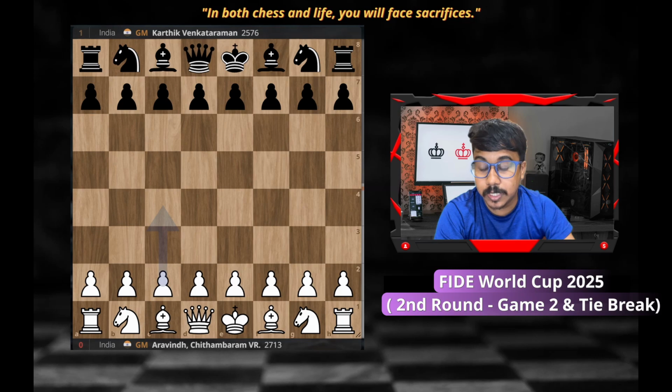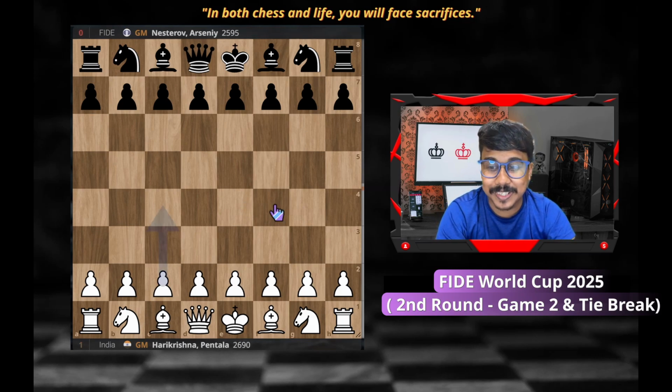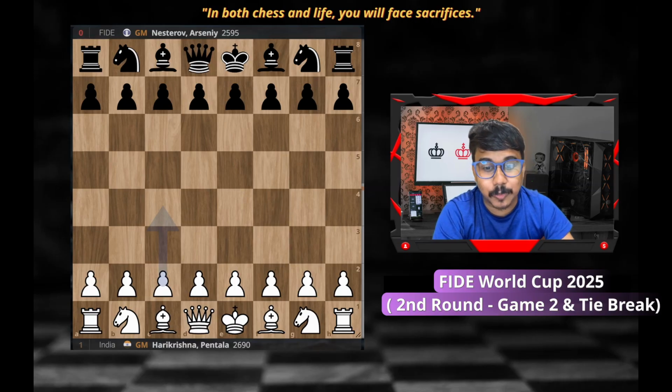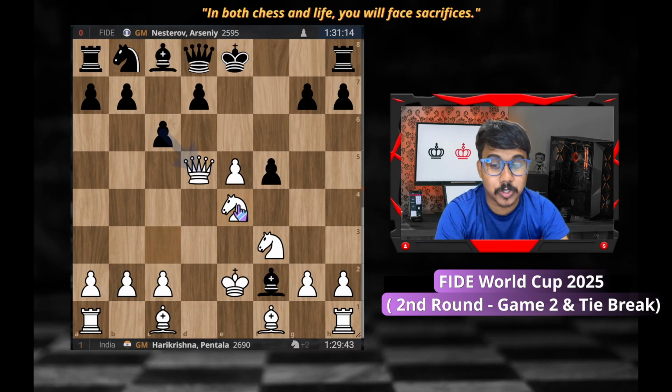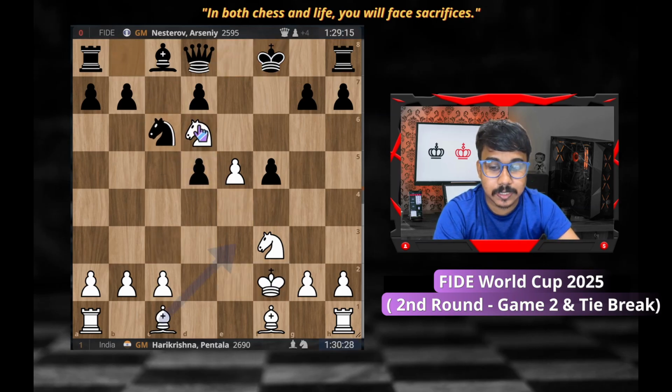So that's one of the things, and probably the best game of this round two, which is already flooding YouTube, is the Harikrishna Pentala game, right? Very famous, the queen sacrifice on the eighth move, and this is the position where it was white to play, and white played here knight to e4. So in the Petrov, the position became chaotic, and the point is here.